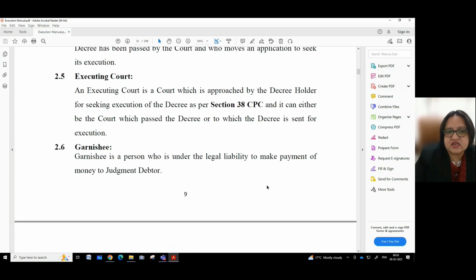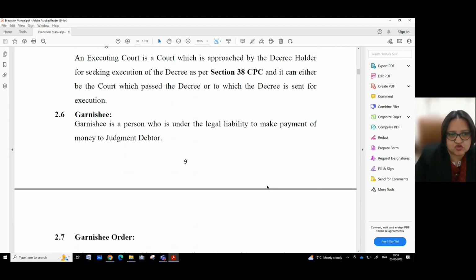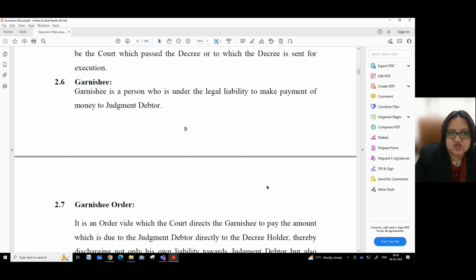Executing court. An executing court is a court which is approached by the decree holder for seeking execution of the decree as per section 38 CPC. It can either be the court which passed the decree or to which the decree is sent for execution. Garnishee.